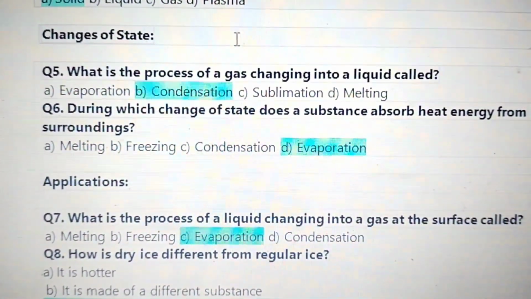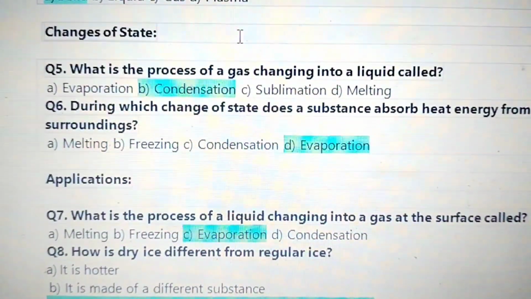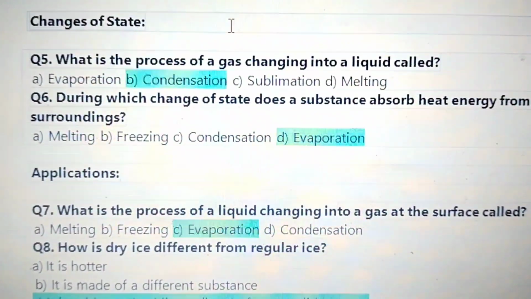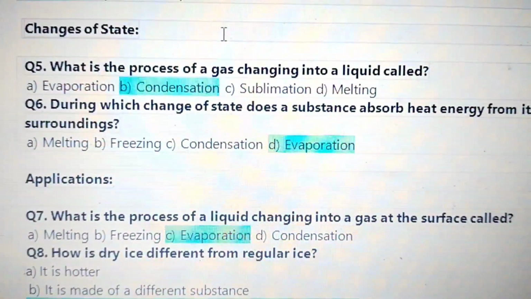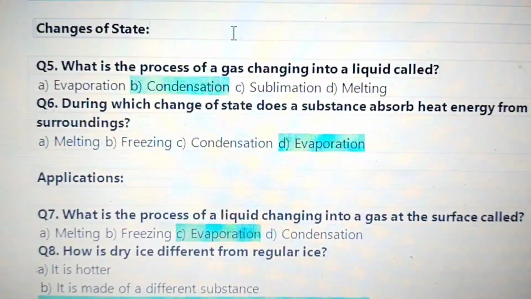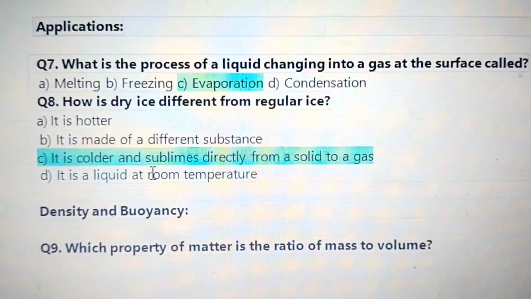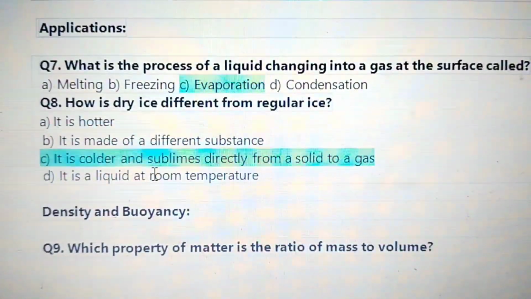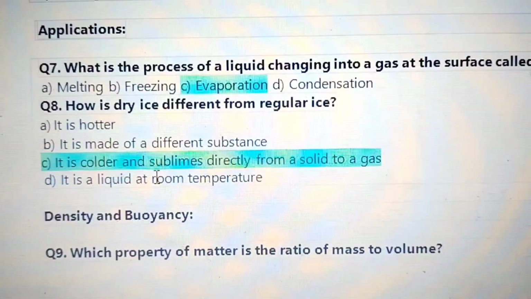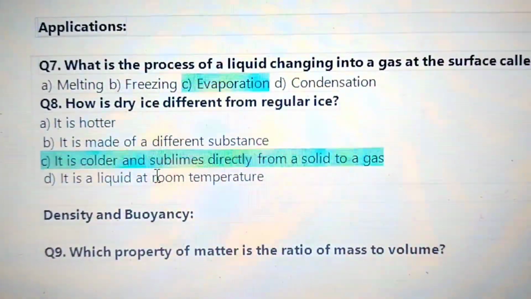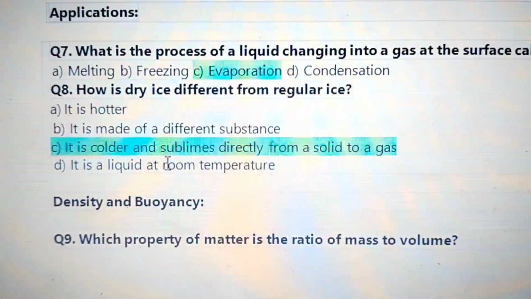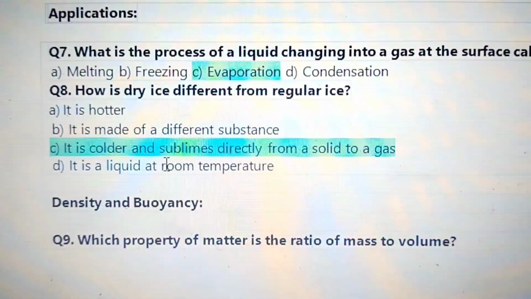Changes of state. What is the process of a gas changing into a liquid called? Gas changes to a liquid, condensation. During which change of state does a substance absorb heat energy from its surroundings? During evaporation. What is the process of a liquid changing into a gas at the surface called? Evaporation. How is dry ice different from regular ice? It is colder and sublimes directly from a solid to a gas.